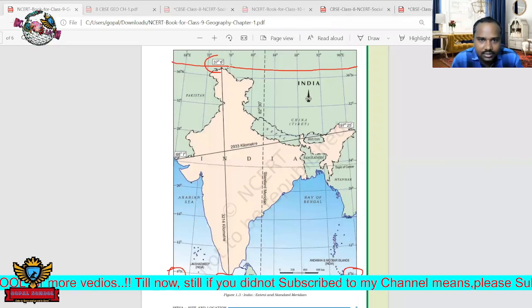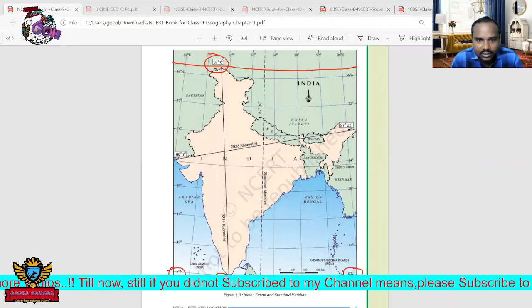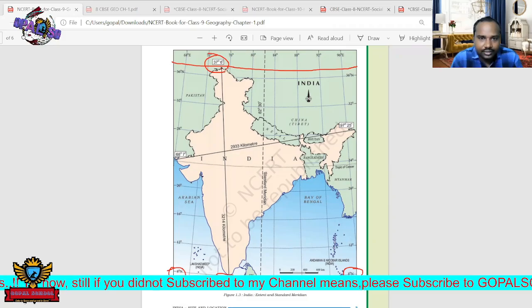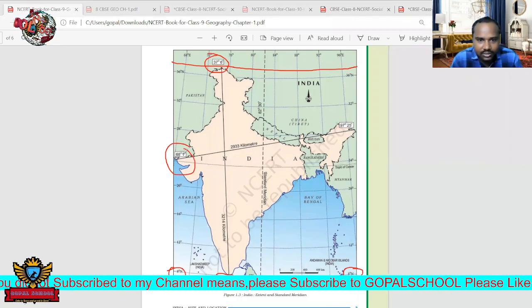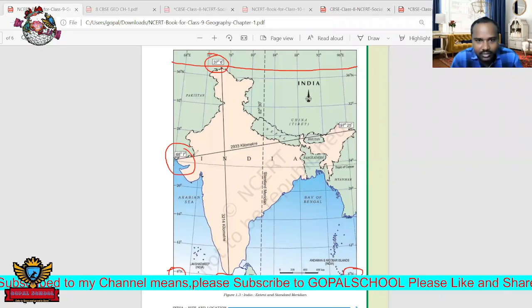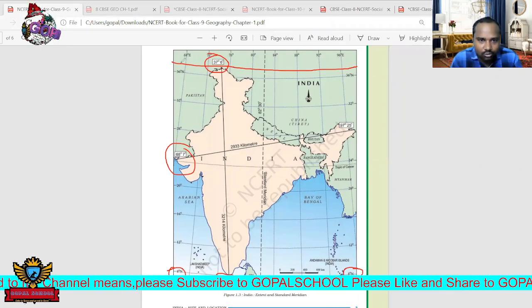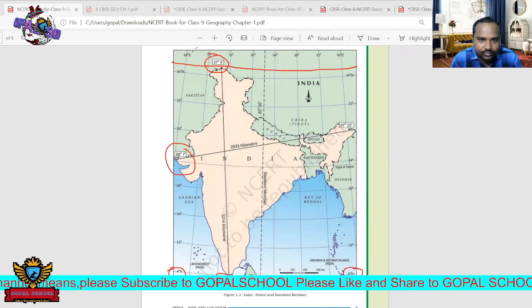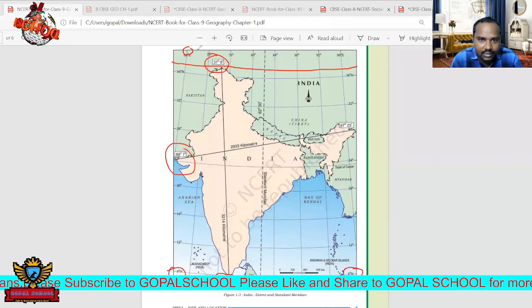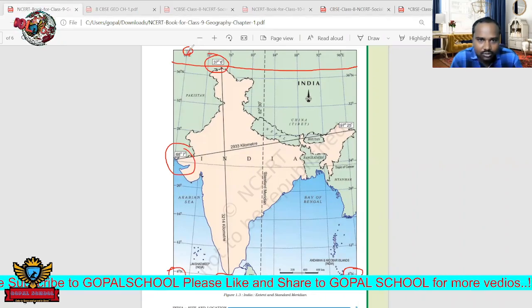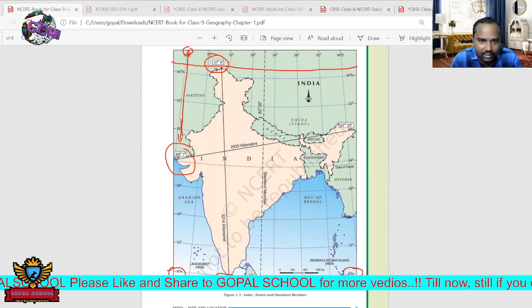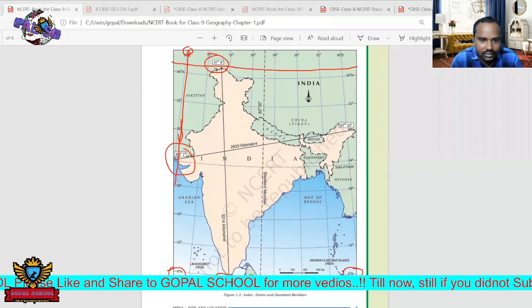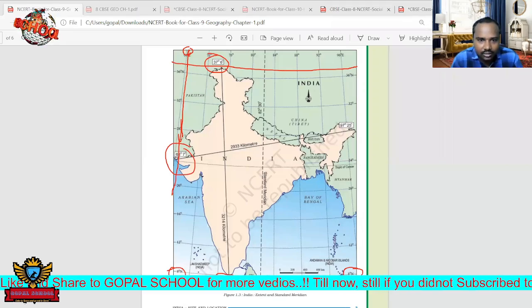Its extent is 37 degrees 6 minutes north latitude. And next, 68 degrees 7 minutes east longitude. So this is longitude. Beside this one we can see a small line. This is the extension.